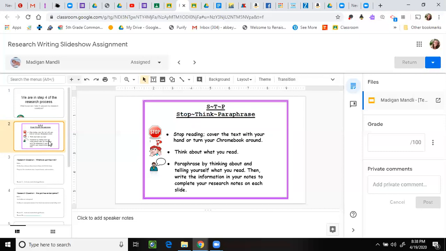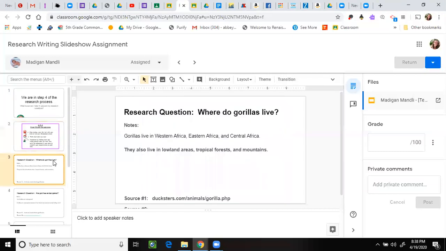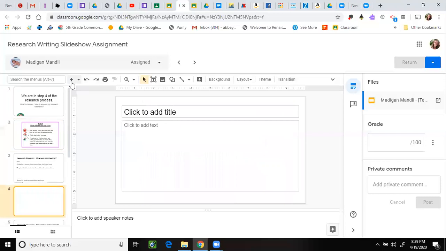Your job today is going to be to click on each of your research slides that you already have and to then paraphrase what you see. In order to do that, I've clicked on this hardworking writer's third slide. I'm going to go up here, look please where I'm circling with my mouse, and click that plus sign. What that just did is it added another slide underneath the notes slide. This will give me a chance to paraphrase, which means put something in my own words on this slide.